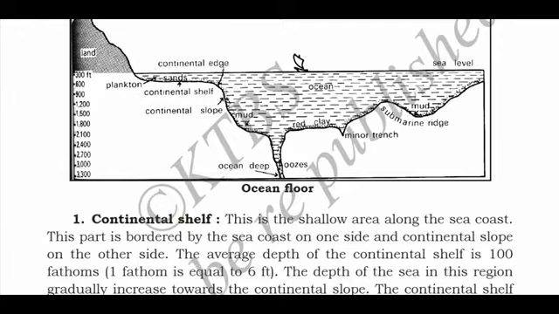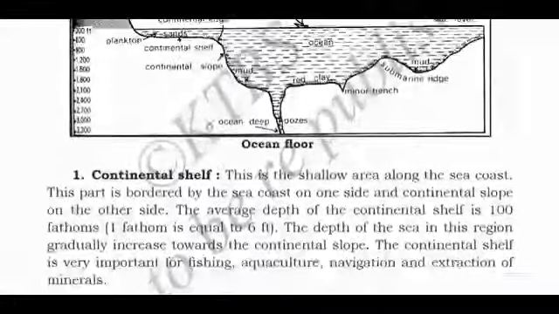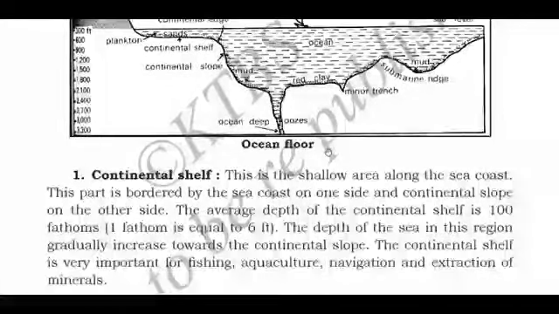Continental edge is also present. Continental slope, continental edge, continental shelf, and the ocean deep. These are the things which are present in the ocean floor. This is a diagram showing the relief of the ocean floor.